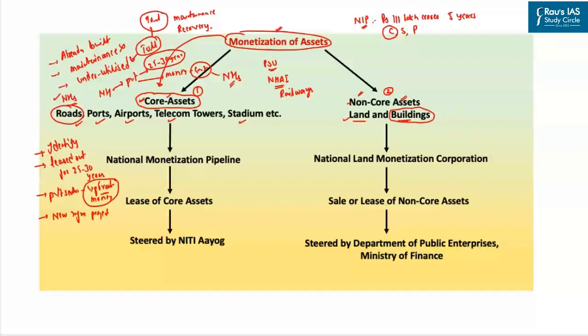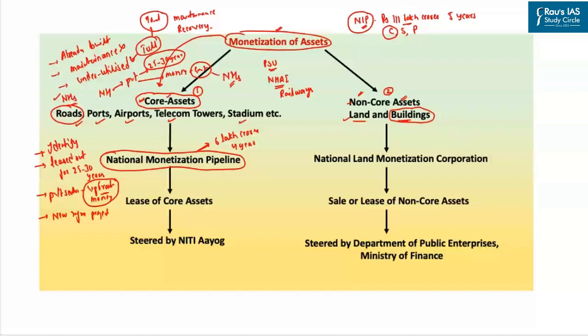This aspect of monetization of core assets is itself referred to as the national monetization pipeline. Under this national monetization pipeline, the government has sought to raise almost around rupees 6 lakh crores over the next 4 years. The national monetization pipeline is co-terminus with the national infrastructure pipeline. So out of rupees 111 lakh crore, which is to be spent under NIP, 6 lakh crores would be raised through the national monetization pipeline.